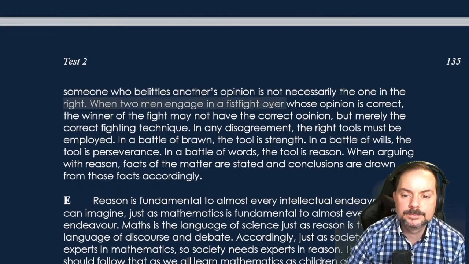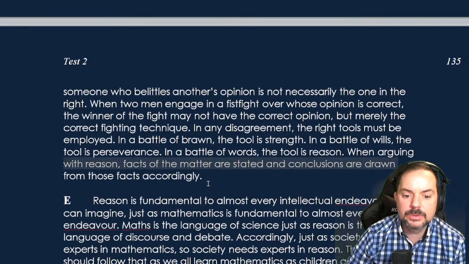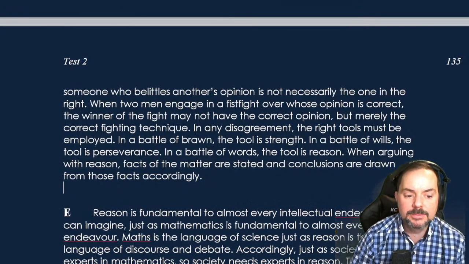When two men engage in a fist fight over whose opinion is correct, the winner of the fight may not have the correct opinion, but merely the correct fighting technique. In any disagreement, the right tools must be employed. In a battle of brawn, the tool is strength. In a battle of wills, the tool is perseverance. In a battle of words, the tool is reason. When arguing with reason, facts of the matter are stated and conclusions are drawn from those facts accordingly. Okay, so what is that paragraph about? And as you're doing this at home, you should be feeling that you're picking up speed, okay?